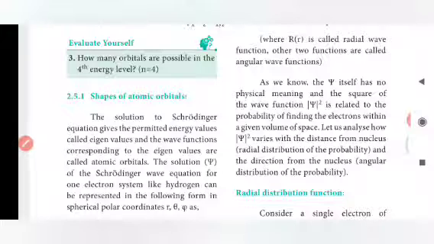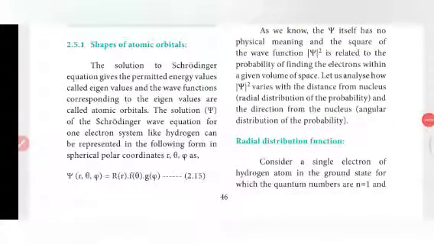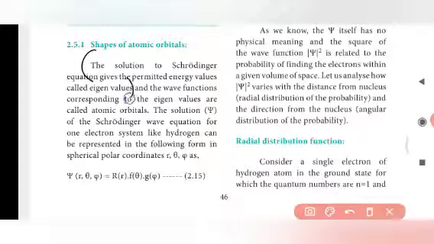Let's see the shape of atomic orbitals. The solution to the Schrodinger equation gives permitted energy values called eigenvalues. The question will be like, define eigenvalues. The solution to the Schrodinger equation gives the permitted energy values called eigenvalues, and the wave functions corresponding to the given eigenvalues are called atomic orbitals. The solution of the Schrodinger wave equation for a one electron system like hydrogen can be represented in the following form, in spherical polar coordinates, that is r, theta and phi.